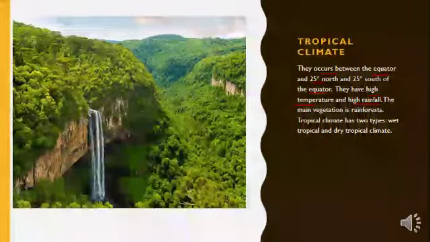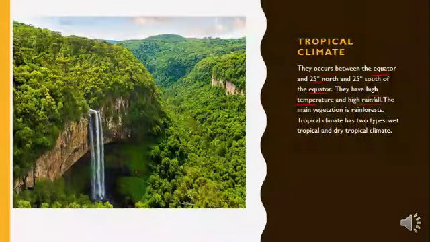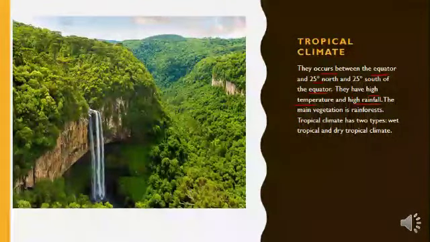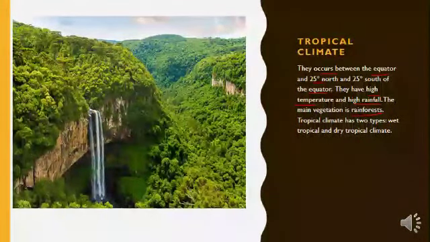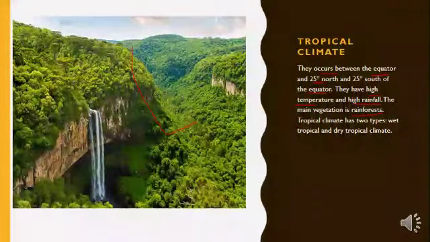Remember, places that are close to the equator have high temperature, so they also have high rainfall. The main vegetation is rainforest because they have lots of rain. That is why the vegetation here is very tall.